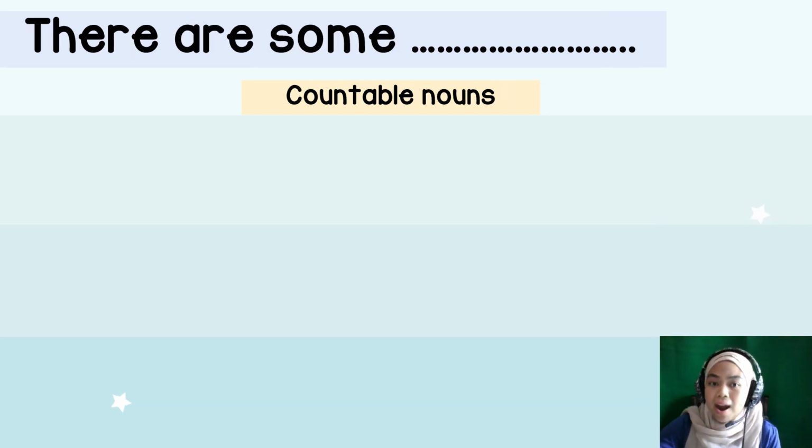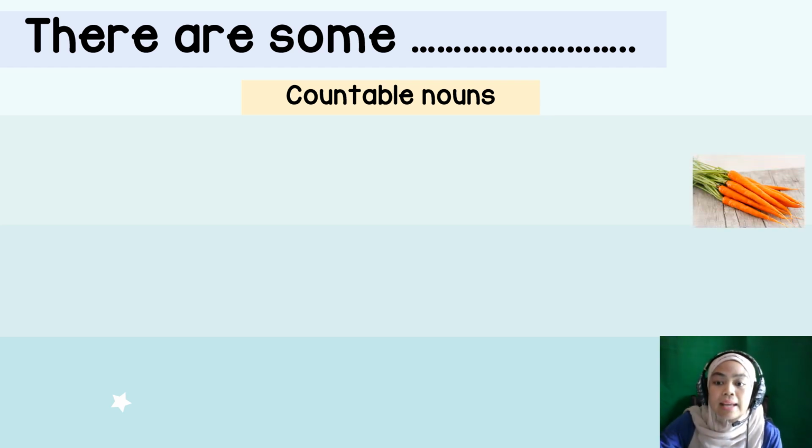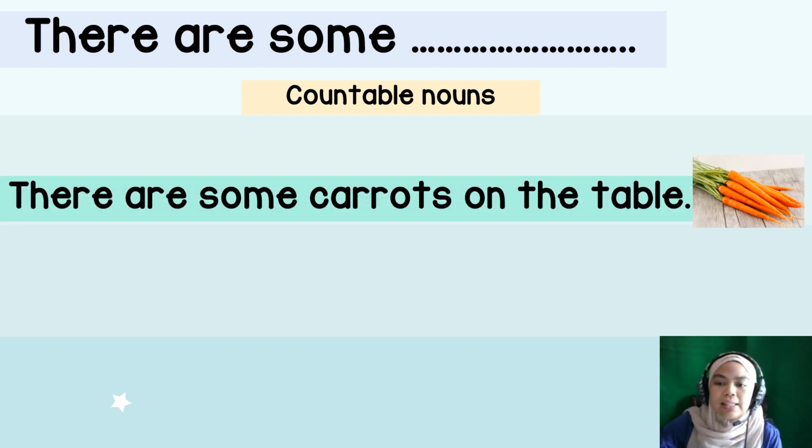What about there are some? There are is used with countable nouns, things that you can count. 1, 2, 3, 4, 5, right? Let's see the examples. Carrots. You can count carrots, right? So you use there are. There are some carrots on the table.